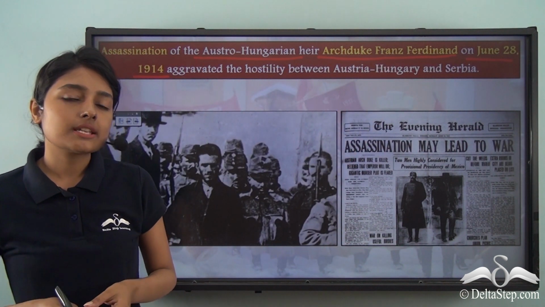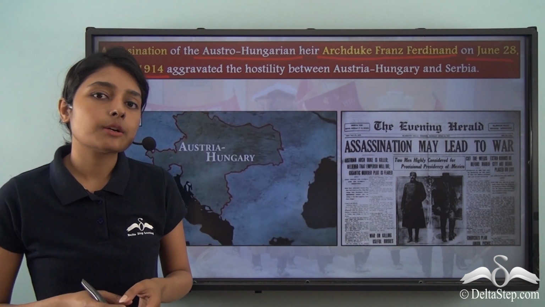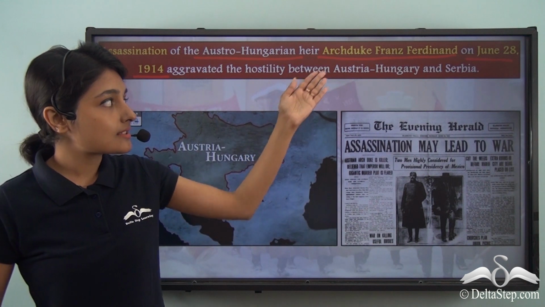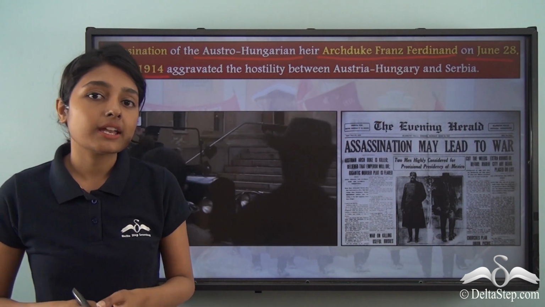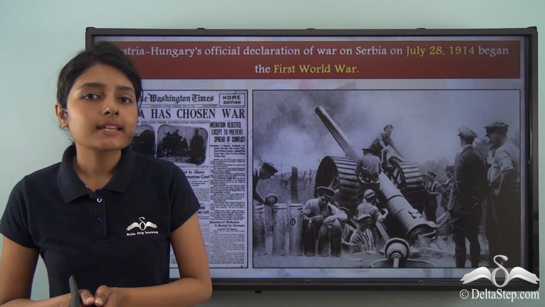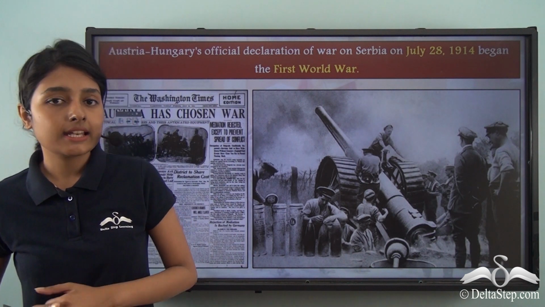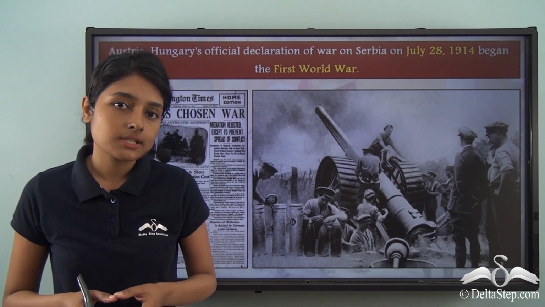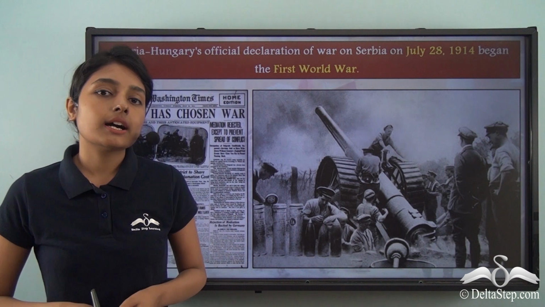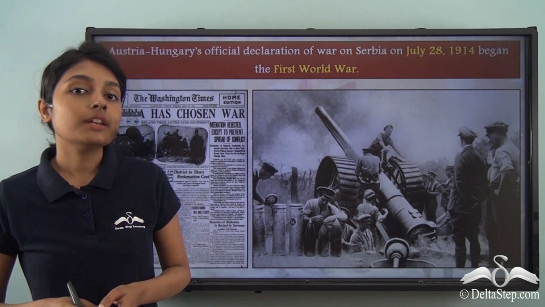And it is for this reason that many kinds of reconciliatory approaches between these two regions now failed. So the assassination of Archduke Franz Ferdinand was the final nail in the coffin, as we just mentioned. And Austria-Hungary now declared war on Serbia.